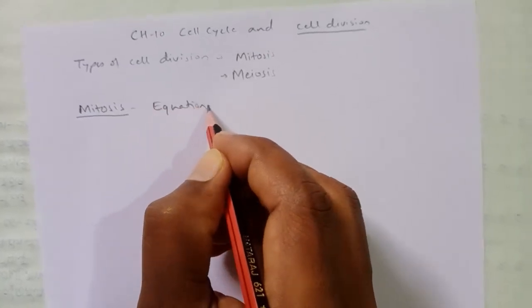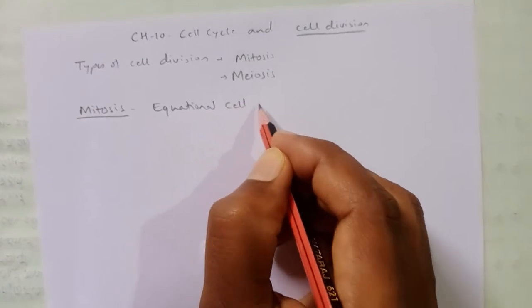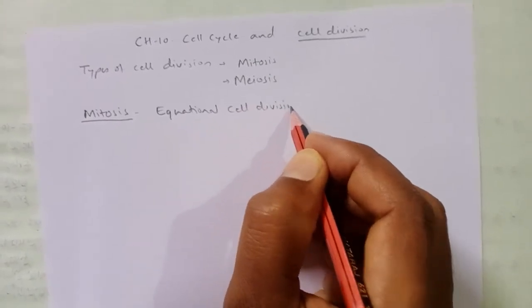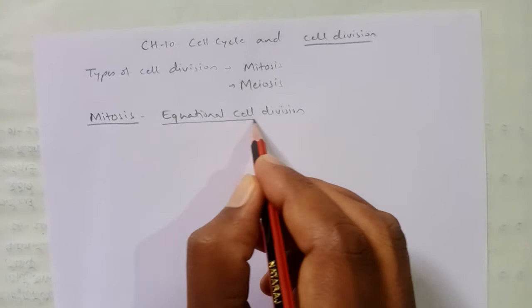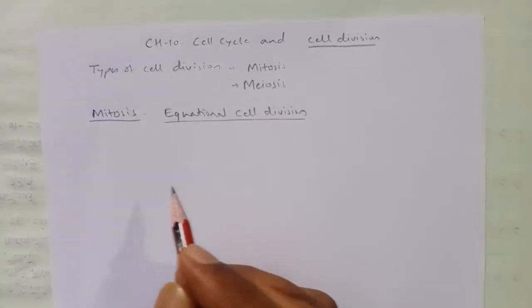Equational cell division, why do we call it equational cell division?